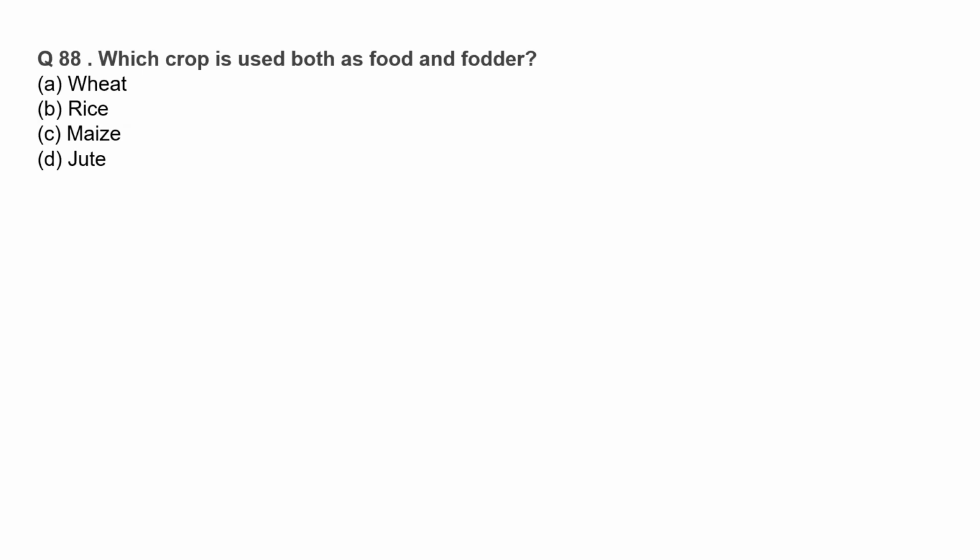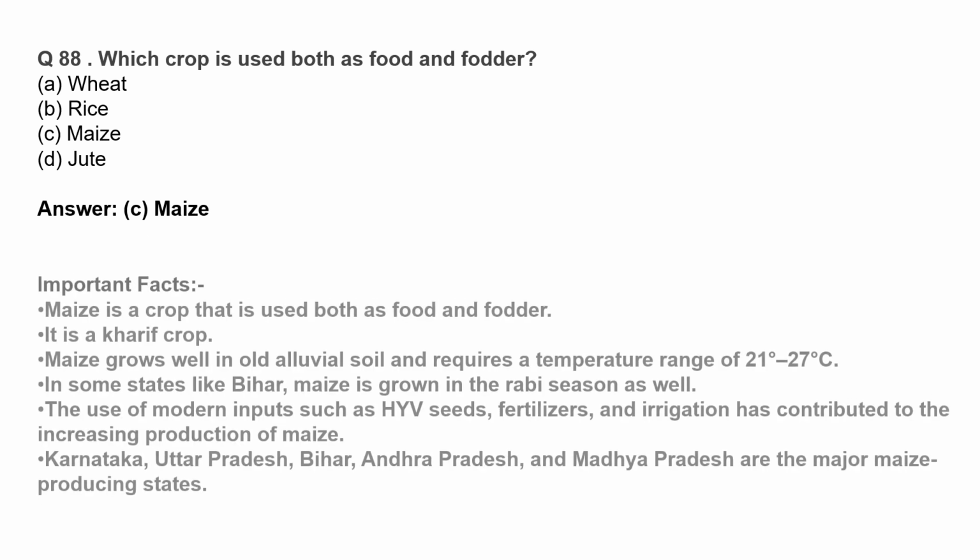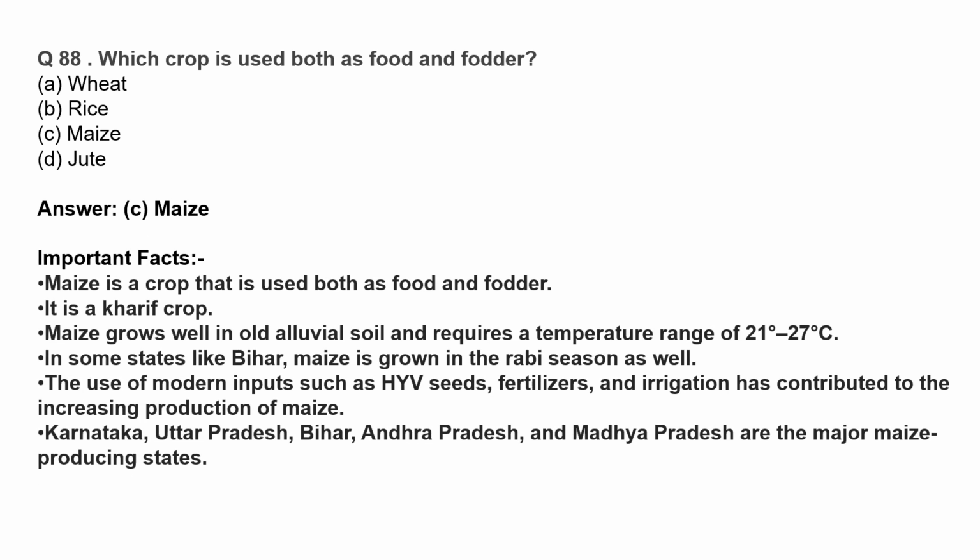Which crop is used both as food and fodder? The correct option is option C, maize. Maize is a crop that is used both as food and fodder. It is a kharif crop. Maize grows well in old alluvial soil and requires a temperature range of 21 degrees to 27 degrees centigrade.